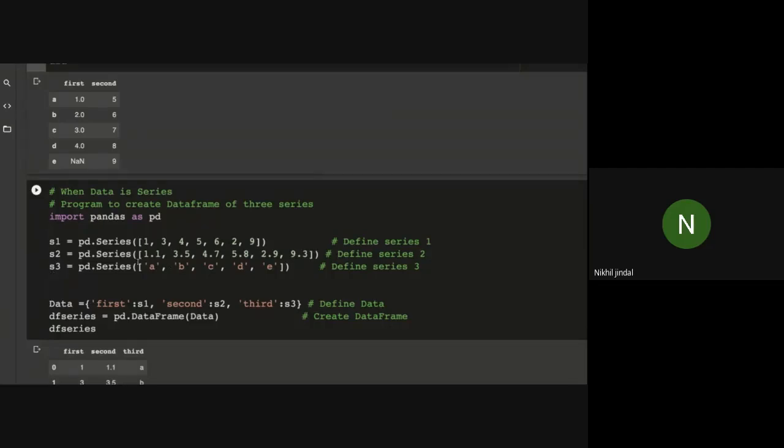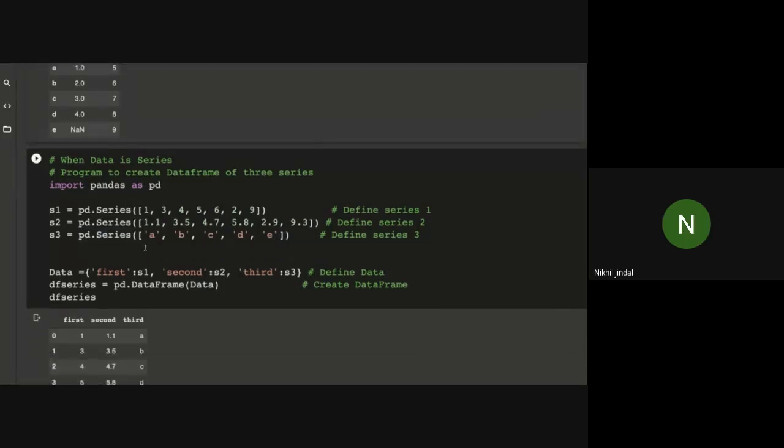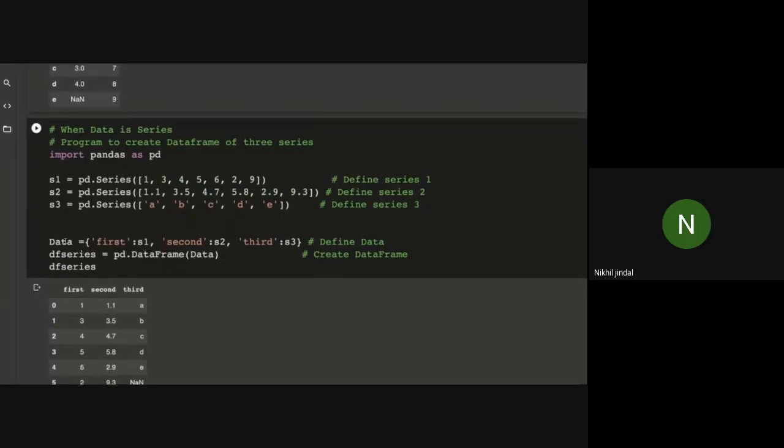Similarly, I've used another list with character values A, B, C, D in a series. Again, I'm creating another dictionary data which has three keys: first, second, and third. Now passing the series values respectively: S1 for first, S2 for second, and S3 for third.